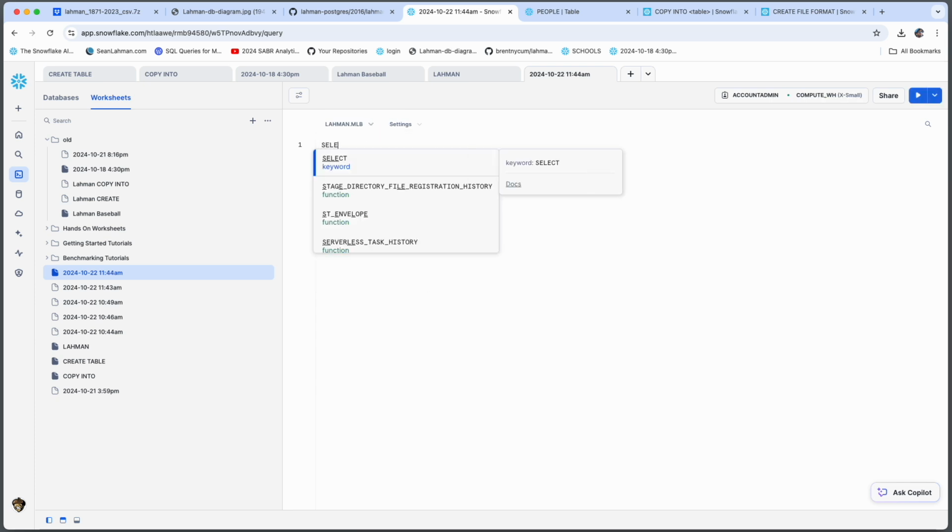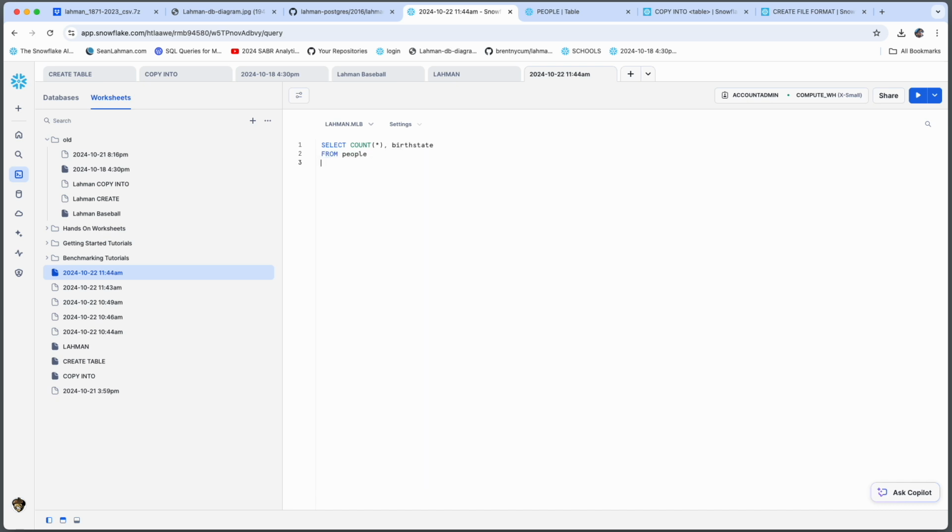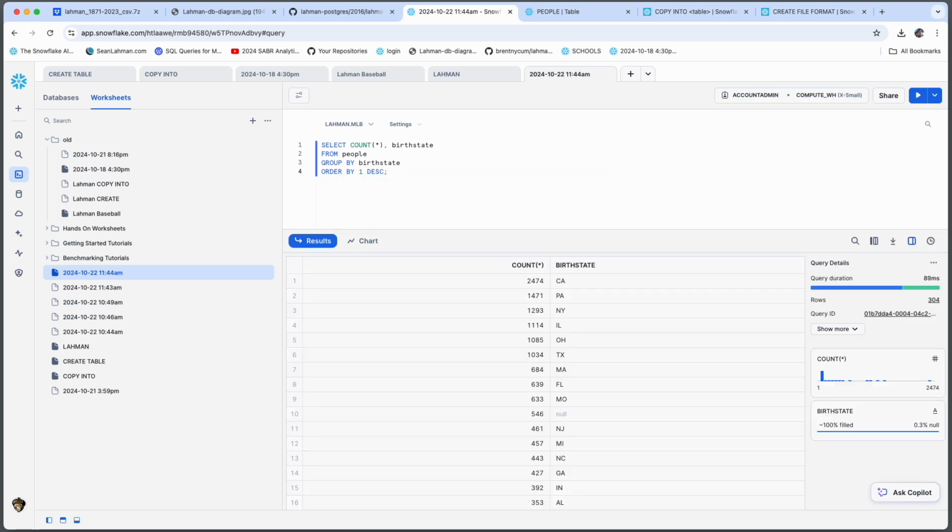Let's start off with a simple query. Query the people table. We'll group by birth state, and then we'll see what are the most popular states that have had Major League Baseball players born in them. All right, California leads the charge with the most Major League Baseball players produced. Pennsylvania, very interesting, number 2. I would have thought maybe a state like Florida or Texas. New York, not surprising at all.